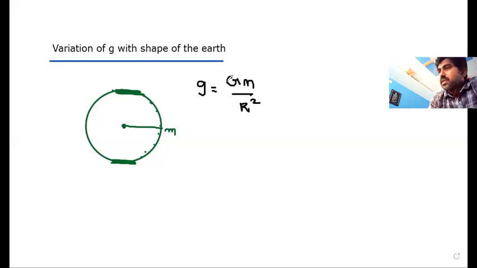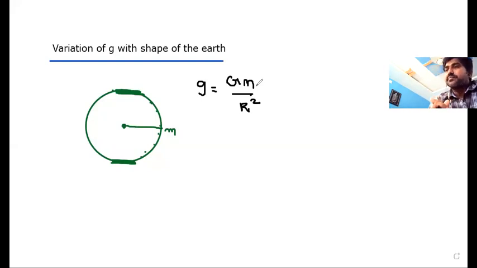Of course, G value always remains constant. It is the universal gravitational constant, whose value is 6.67 into 10 power minus 11. The mass of the Earth also remains constant. At any point you can place the small mass, but the mass of Earth is always constant.